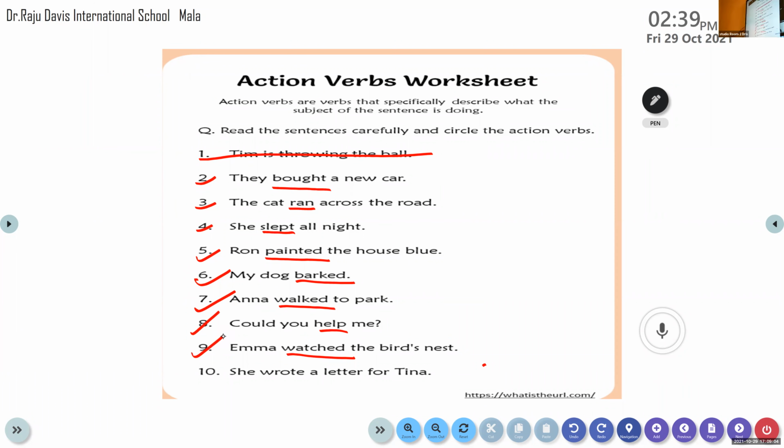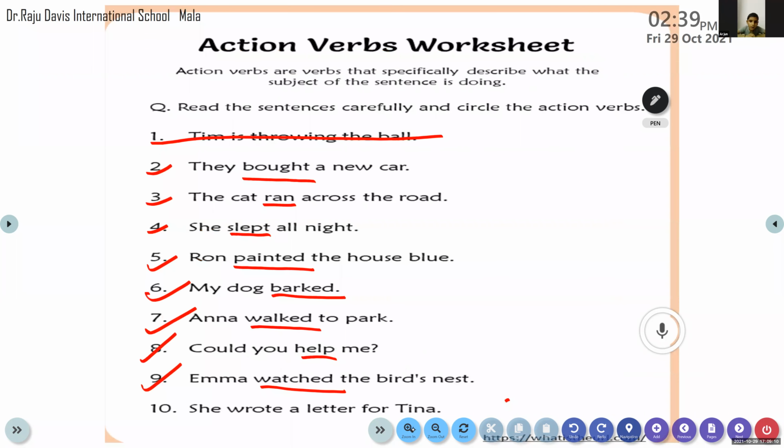She wrote. It's not there in your workbook, my dear children. Please look at the board. She wrote. Oh, come on, Arjun. Let Arjun read. She wrote a letter for Tina.